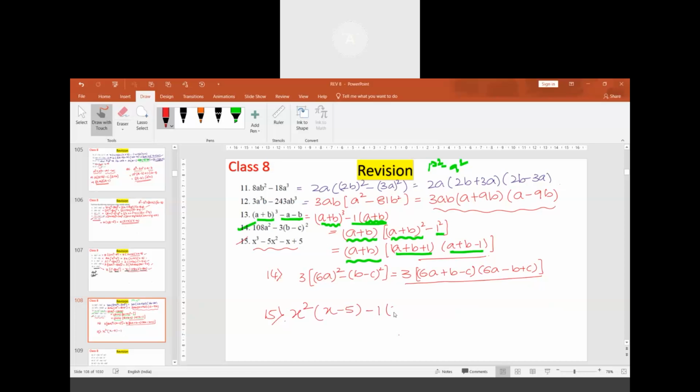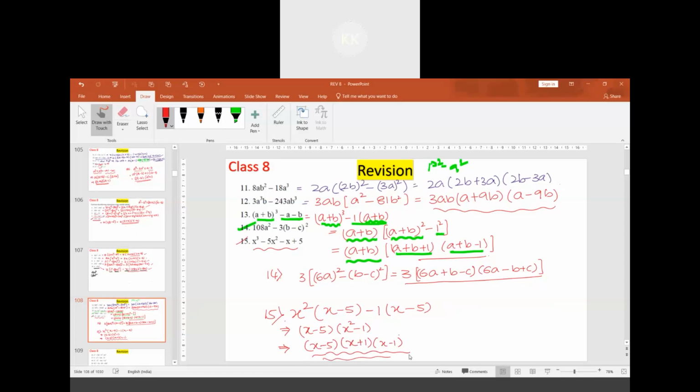So minus 1 is taken common. We get x minus 5 times x square minus 1. Is it over here? No. x square minus 1 can be written as x plus 1 times x minus 1. Correct. Very good. So 3 terms we get here.